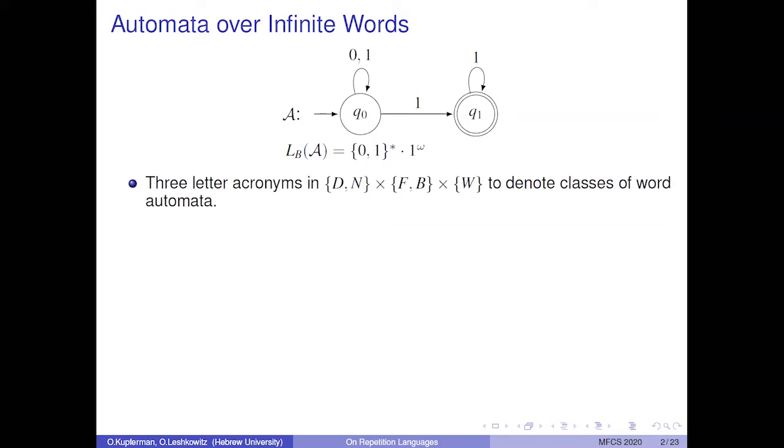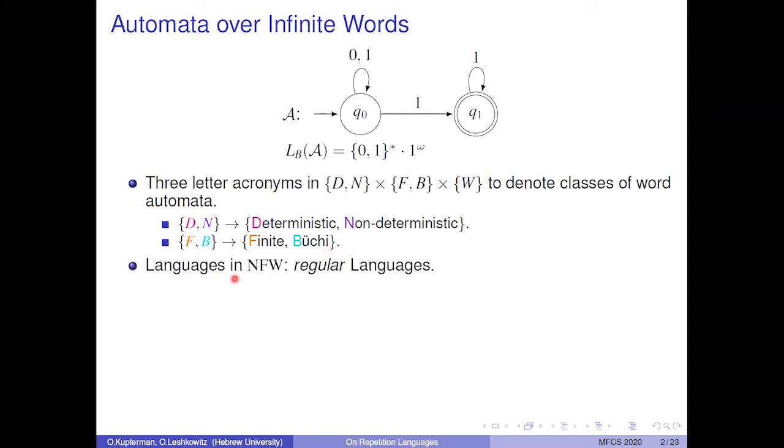We use three-letter acronyms to denote the classes of word automata. The first letter, D or N, indicates whether it's a deterministic or a non-deterministic automaton. The second letter, F or B, indicates whether it's an automaton over finite words or an automaton over infinite words with Büchi acceptance condition. Languages in NFW, namely languages that are recognizable by a non-deterministic finite word automaton, are also called regular languages. And languages in NBW, namely languages that are recognizable by a non-deterministic Büchi word automaton, are also called omega regular languages.